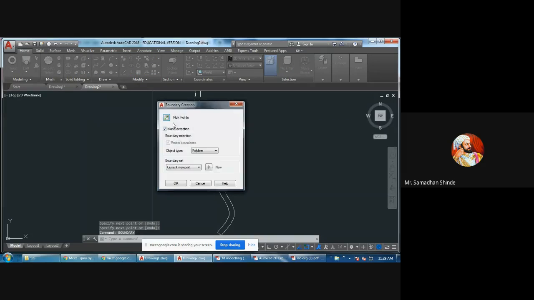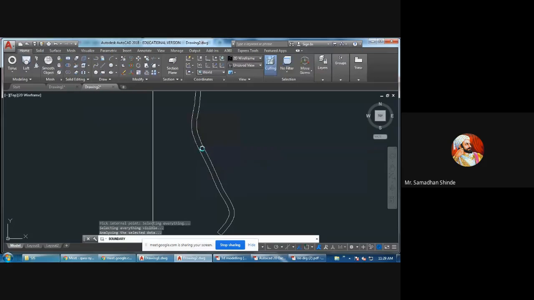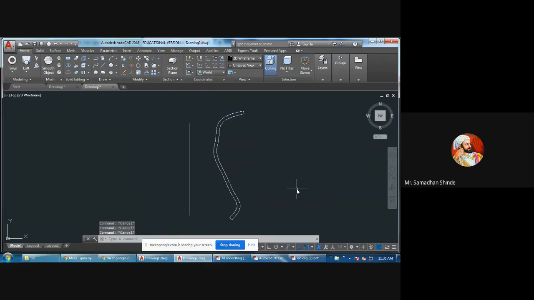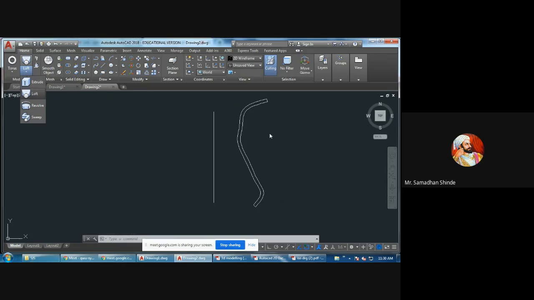Let's see, I am going to draw one object which can be revolved. This particular object I want to revolve. It is as simple as this.